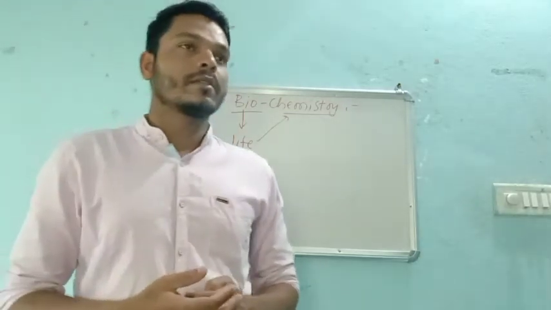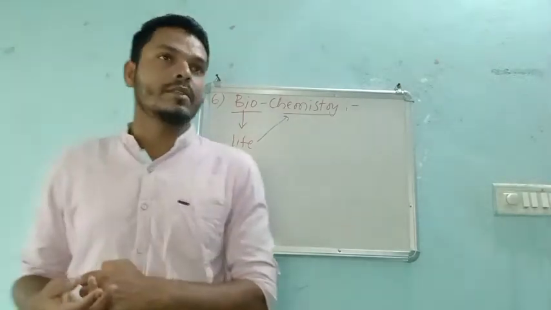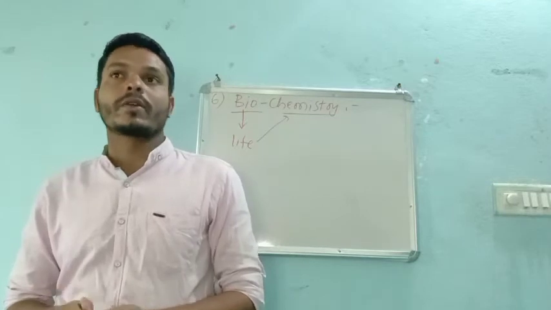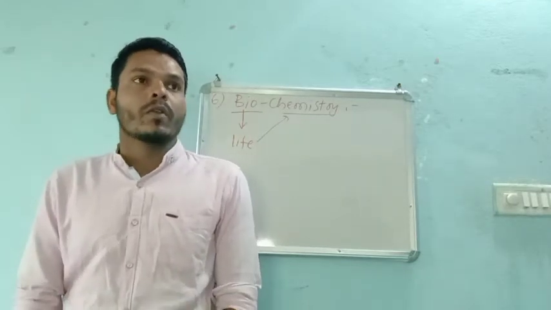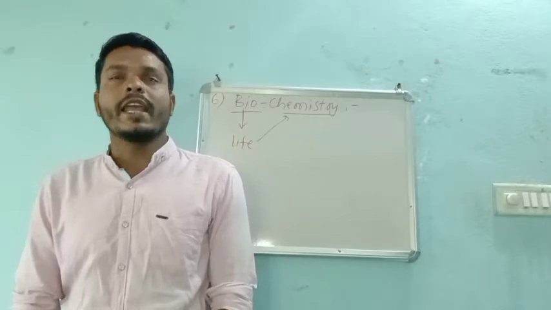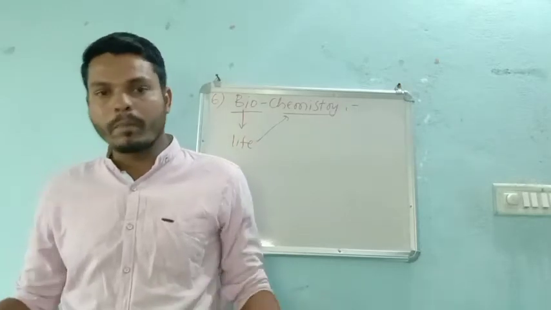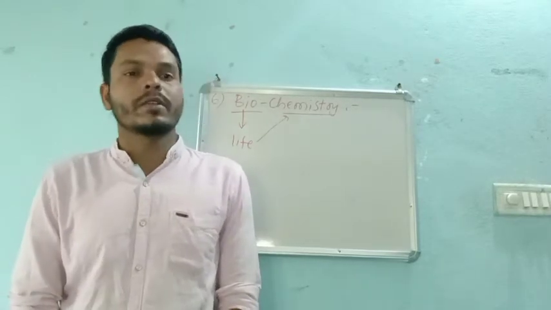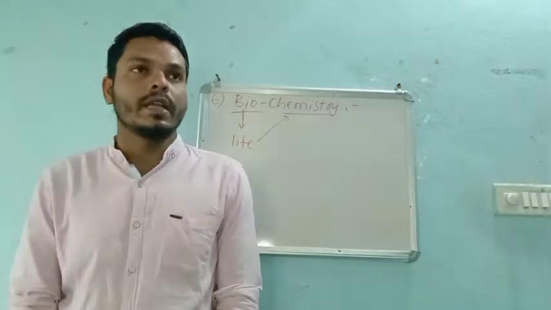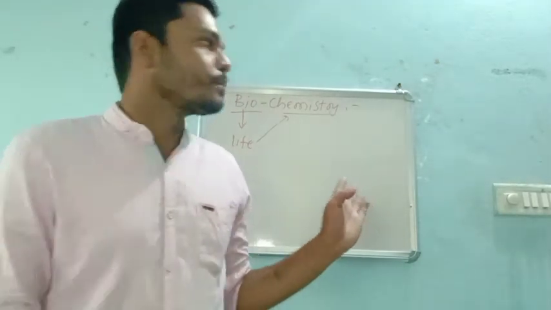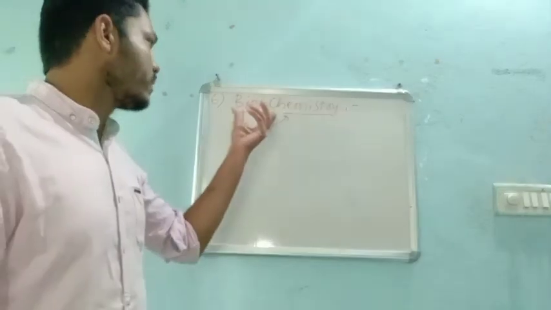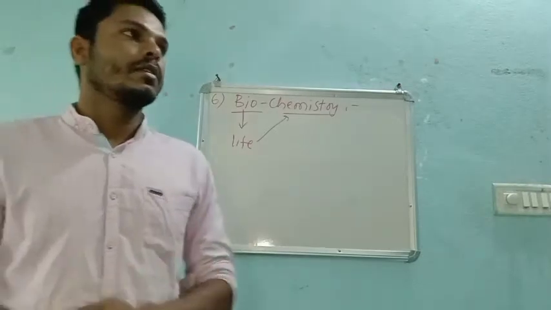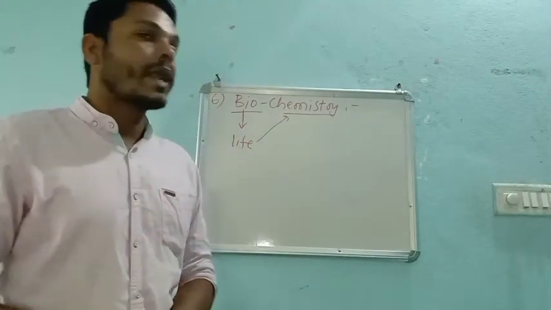So this is nearly the capital of diabetes, we can say. Because we eat more carbohydrates. So to study the proper reactions taking place in our body, biochemistry will help us. So that's why this chemistry is very important, right? This is all about the branches of chemistry.